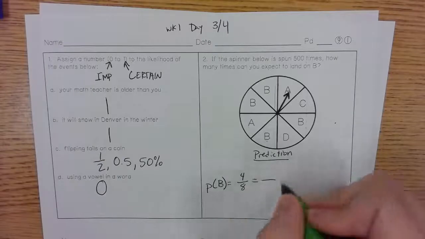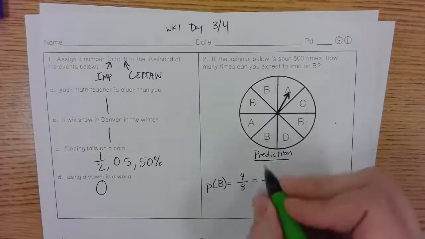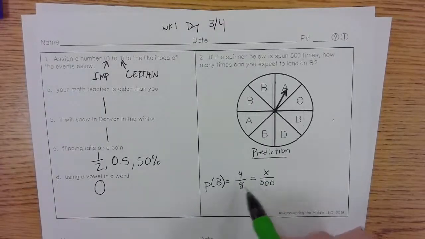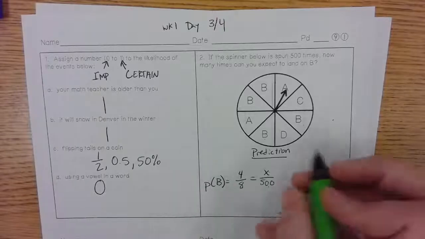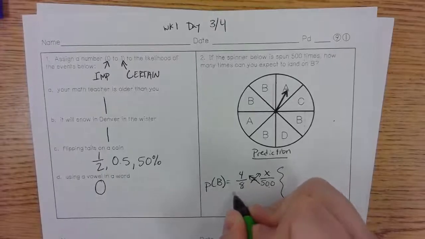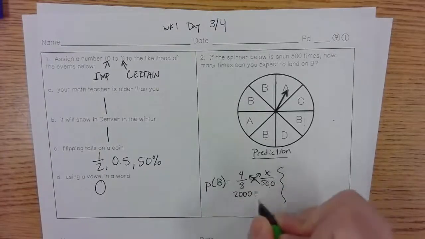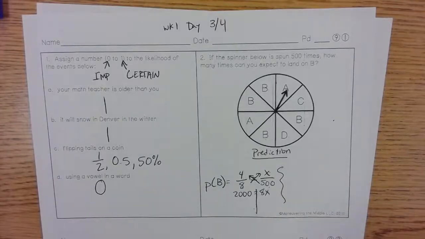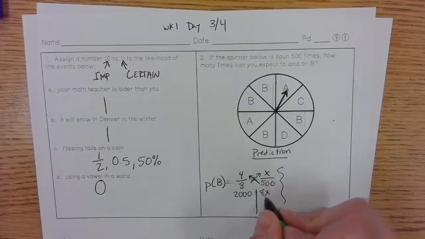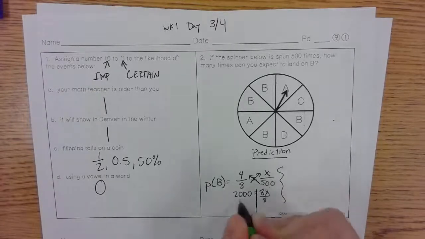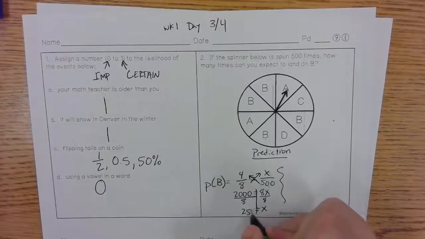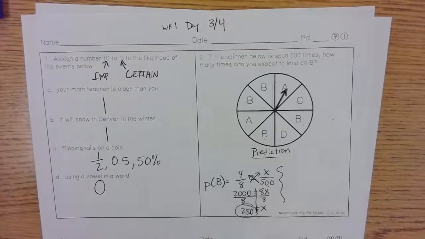I said in previous lessons my favorite way of solving this problem is to set up a proportion, 500, and then x, because it says 4 out of 8 times we'll hit a B, so how many times out of 500? There are a couple methods to solving this one. We can cross multiply. 500 times 4 is 2,000. 8 times x is 8x. We need to solve this one-step equation by removing the 8 on this side. We'll do that using inverse operations. This says 8 times x, so we're going to divide by 8 and divide by 8. x equals 250 times. So we are done.